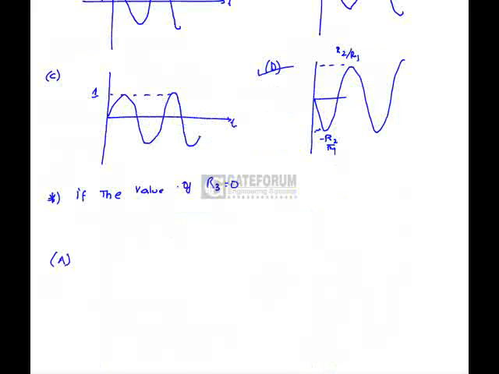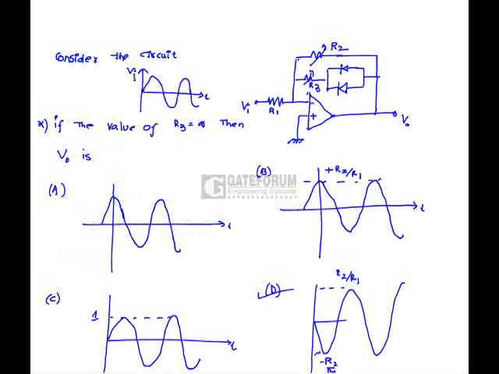Here in this case, this diode must be connected in this way, but it doesn't affect the answer at all, because if R3 is infinite, the diode circuit is not going to be there. But whenever R3 is equal to 0, it is going to have a crucial role. See, just look at it.